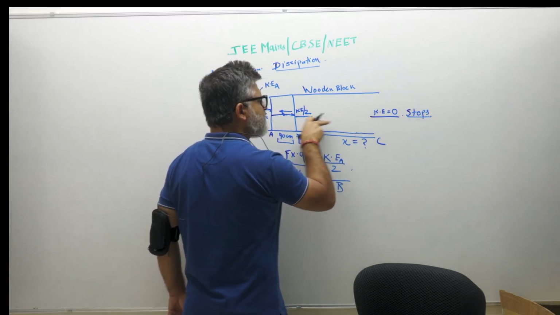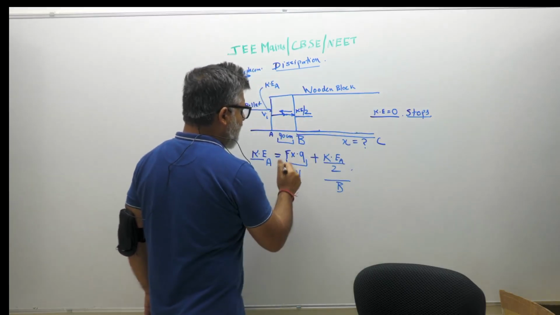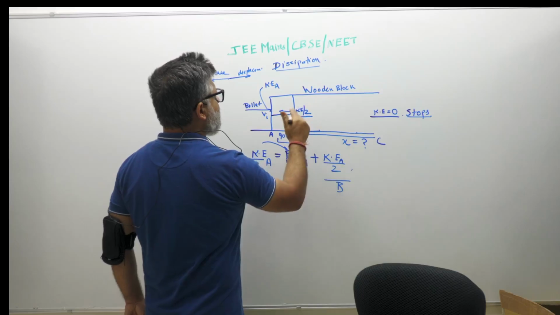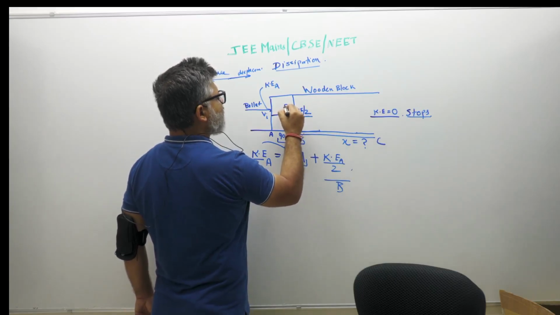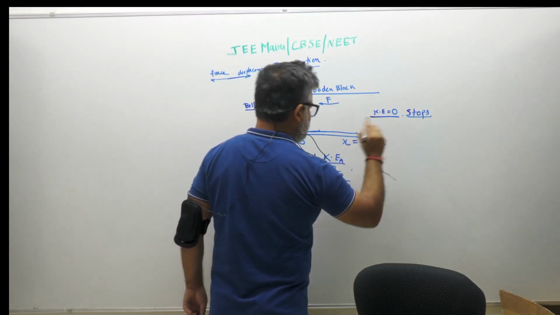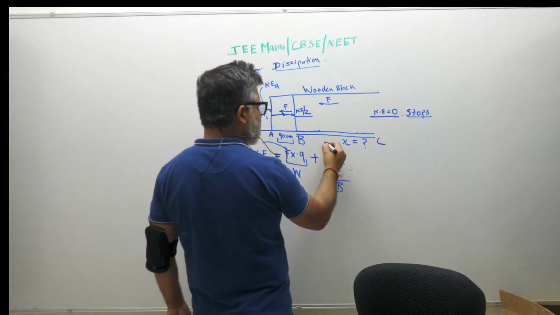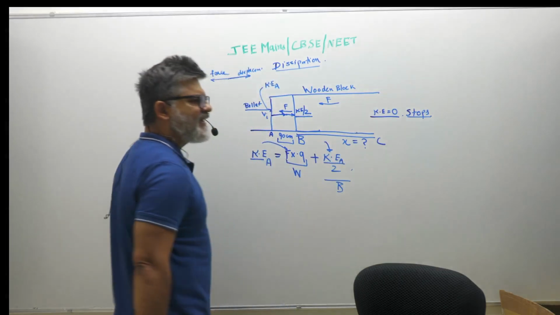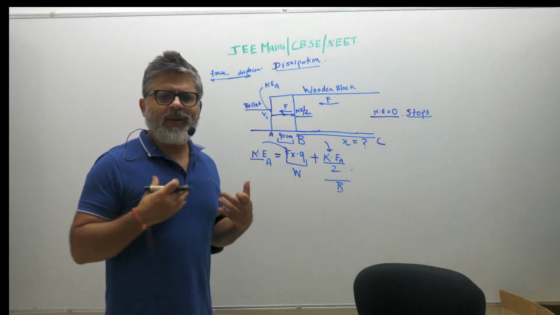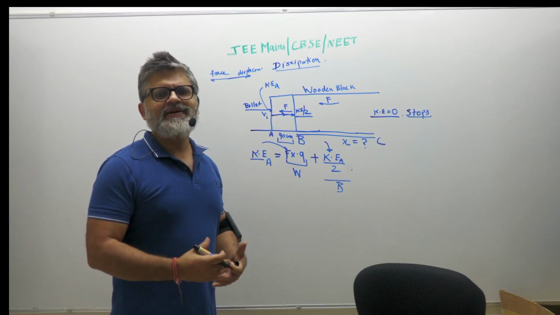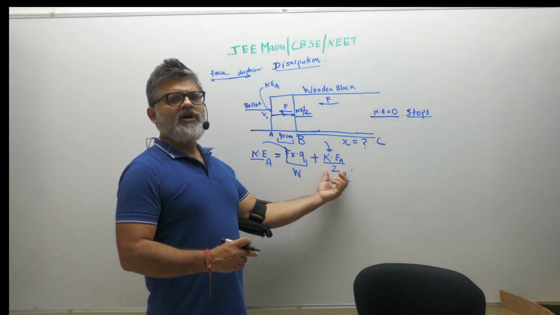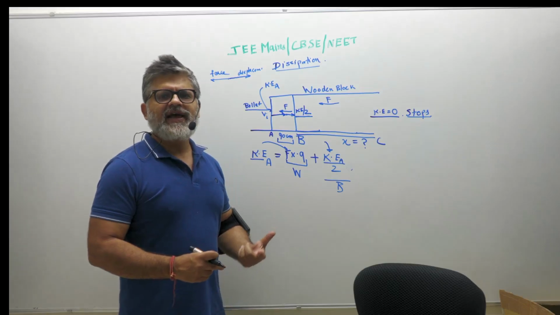Throughout this motion, it will experience the same force because we have assumed the wood is constantly providing the frictional force F, which is uniform throughout the distance. Which means this energy, the kinetic energy Ke by 2, completely gets wasted in overcoming the frictional work. So you have some energy left in you, but that also is getting utilized as frictional work.